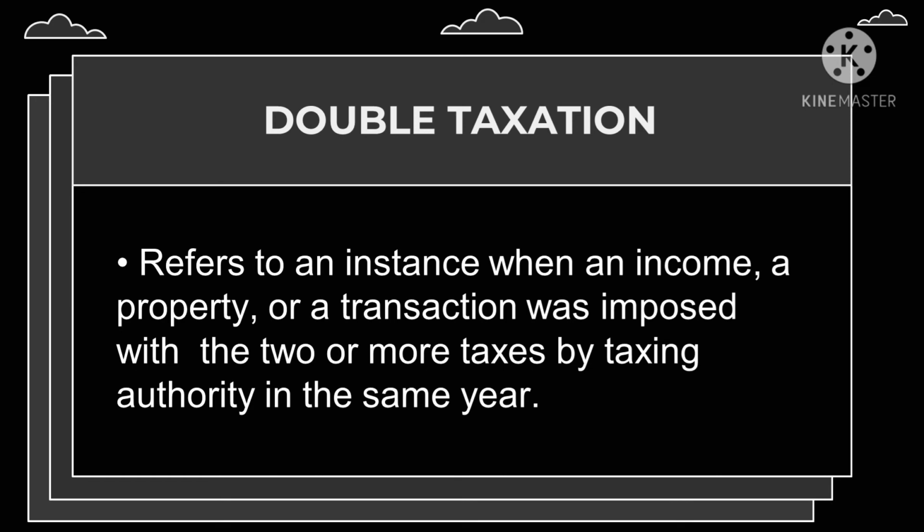Double taxation refers to an instance when an income, a property, or a transaction is imposed with two or more taxes by a taxing authority in the same year. Usually this occurs when an object of taxation is levied with two or more taxes from a single tax basis. So in double taxation, from the word double, it means there are two taxations.